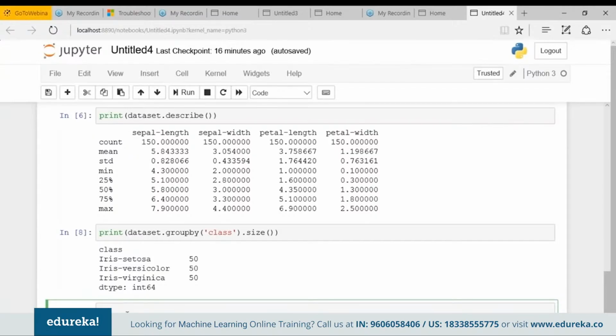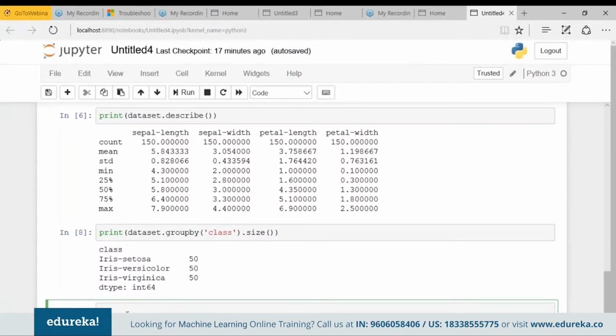Now let's move ahead and create some visualization for it. For this, we are going to create two different types of plot. First would be the univariate plot and the next would be the multivariate plot. So we'll be creating univariate plots to better understand each attribute. And next we'll be creating the multivariate plot to better understand the relationship between different attributes. So we start with some univariate plots, that is, plots of each individual variable.